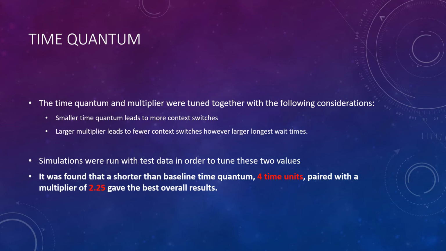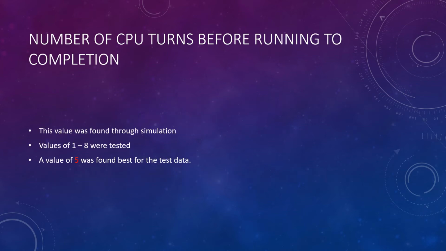We ran a simulation where we tested the data in order to tune these two values. It was found that a shorter than baseline time quantum of 4 time units paired with a multiplier of 2.25 gets the best overall results. For the number of CPU turns before running to completion, in our test simulation, we tested values from 1 to 8 and found the best value to be 5.